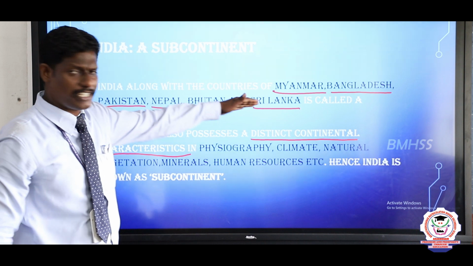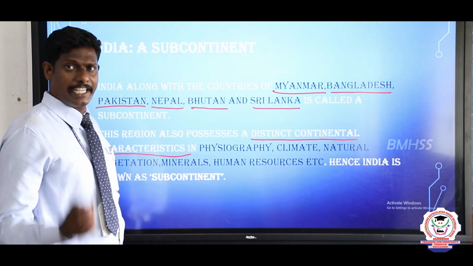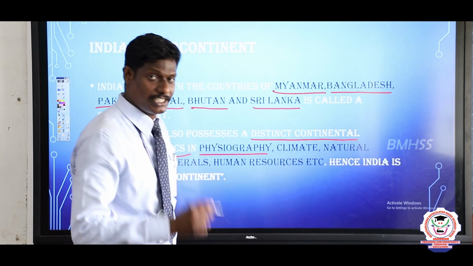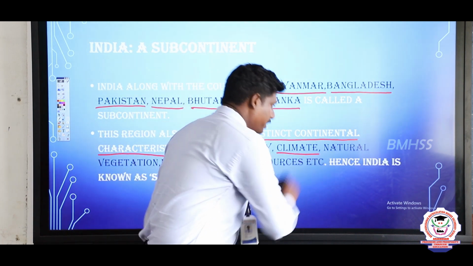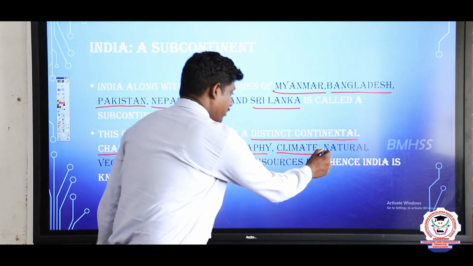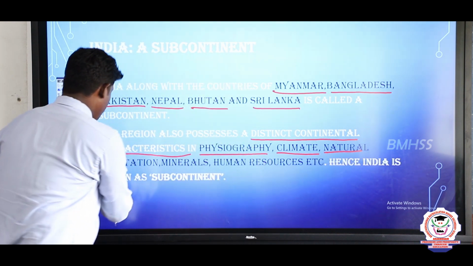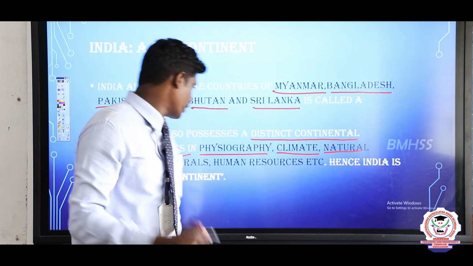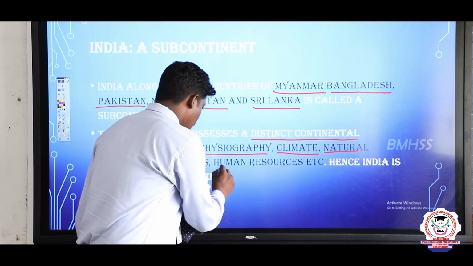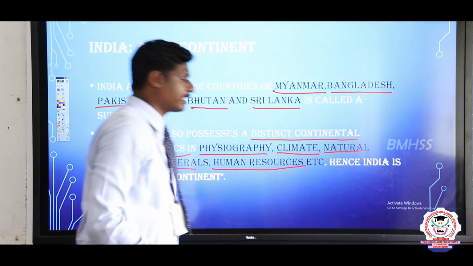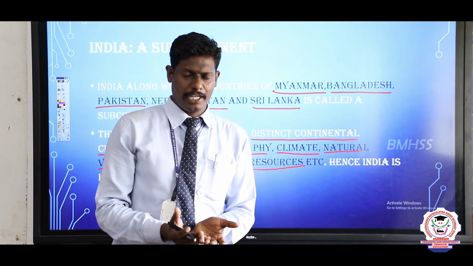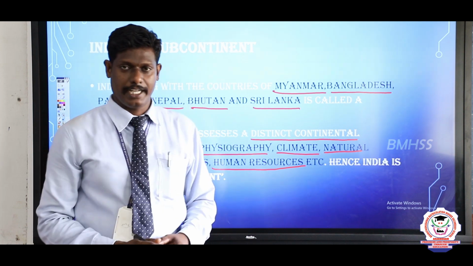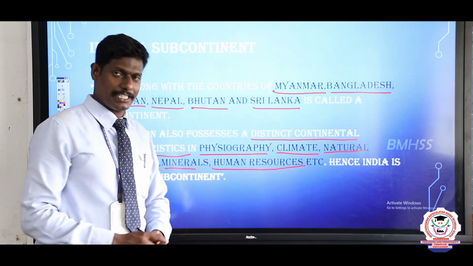What are the distinct continental characteristics? It consists of different kinds of physiography, different climatic conditions, different natural vegetation, different kinds of flora and fauna, and also minerals and human resources, etc. All these join together to make India a subcontinent, and that's why we call India a subcontinent.